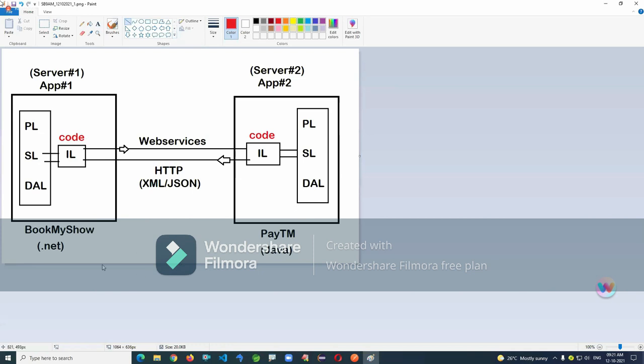Now tell me, in this example, is BookMyShow using Paytm services or is Paytm using BookMyShow services?